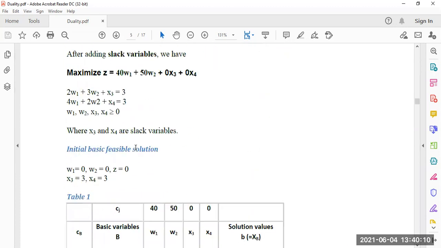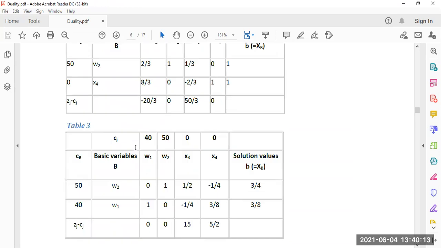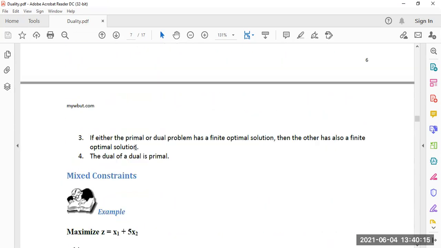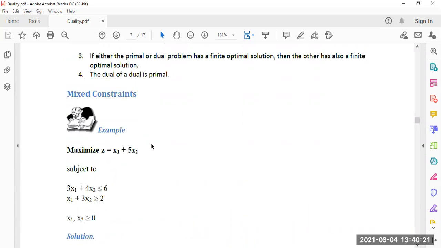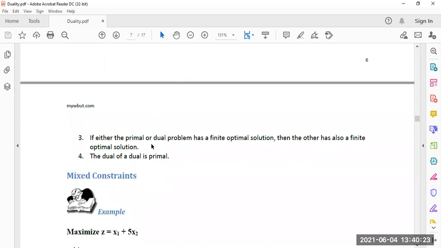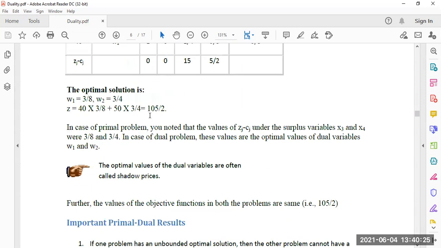For this dual problem also, when we solve it, it is coming as 105 by 2.